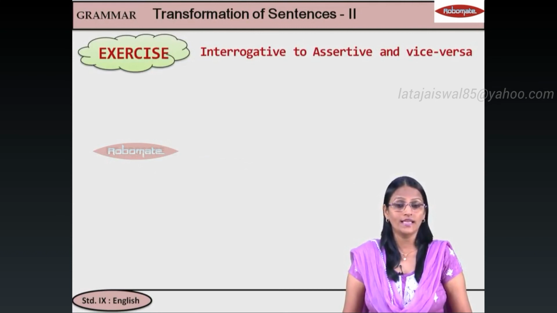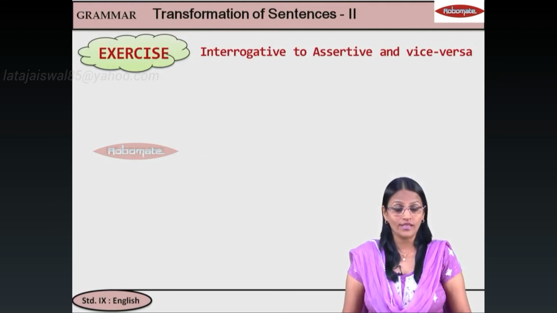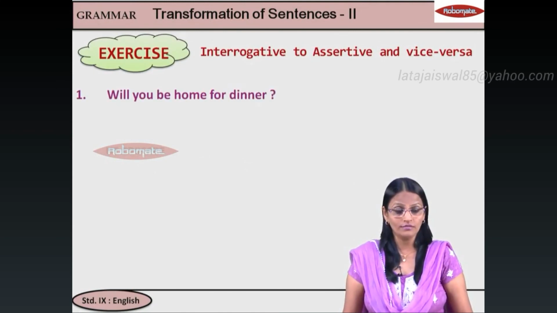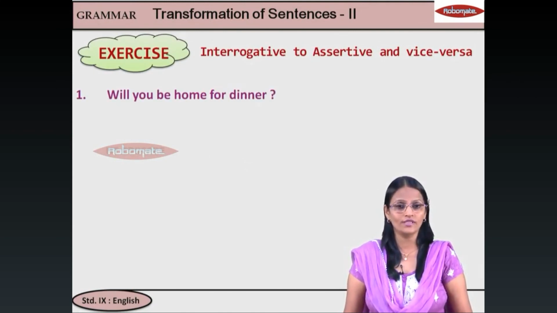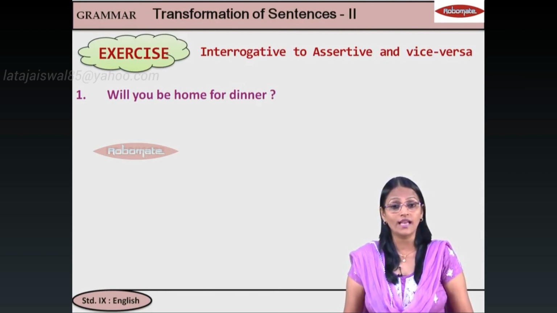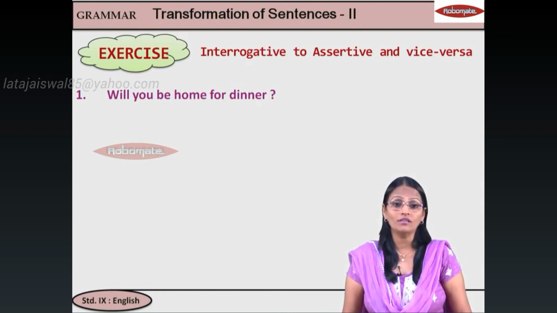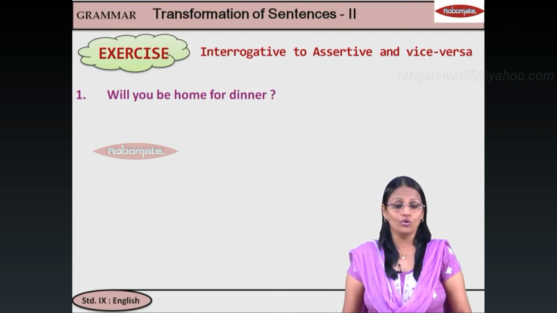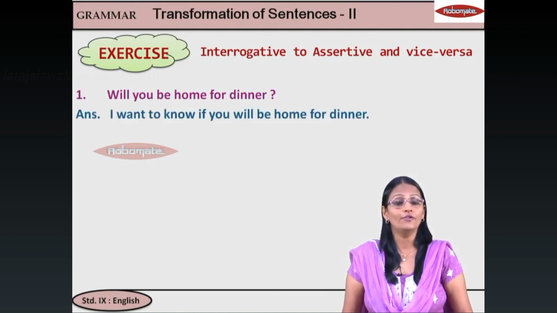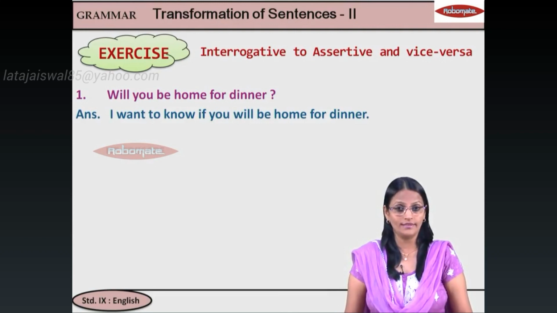Now, let's take an exercise. Interrogative to assertive and vice versa. First of all, will you be home for dinner? Now this is interrogative to assertive. When converting interrogative to assertive, decide: is it a real question or rhetorical? It is a genuine question, isn't it? So what will you do? You will say, I want to know if you will be home for dinner.